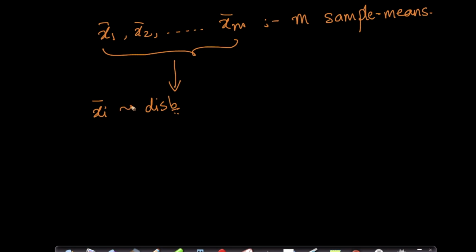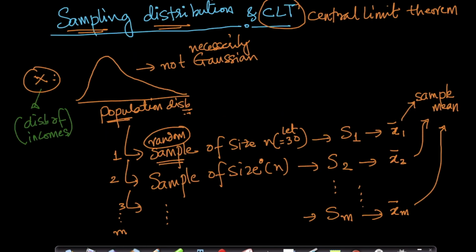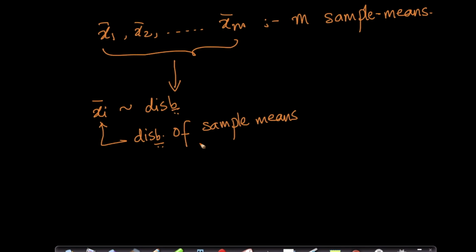I'll write it as the distribution of sample means, or the distribution of xi bar. But what are these samples? That's important to remember.